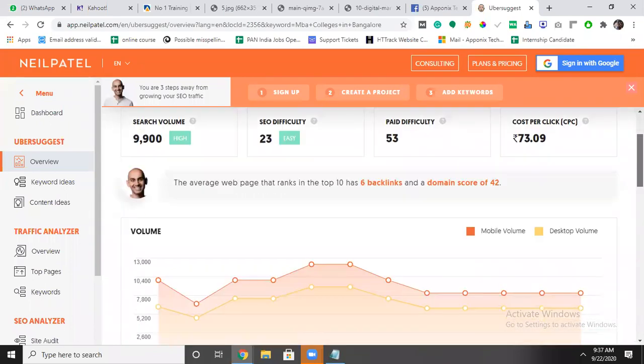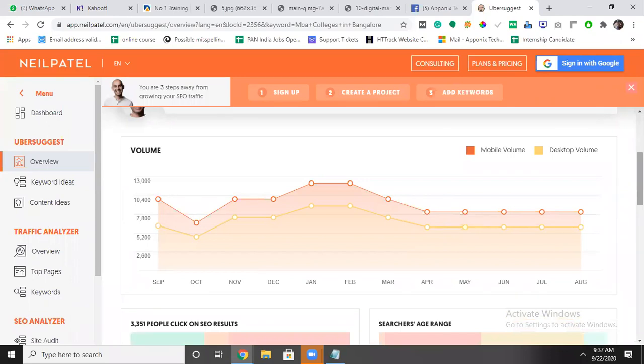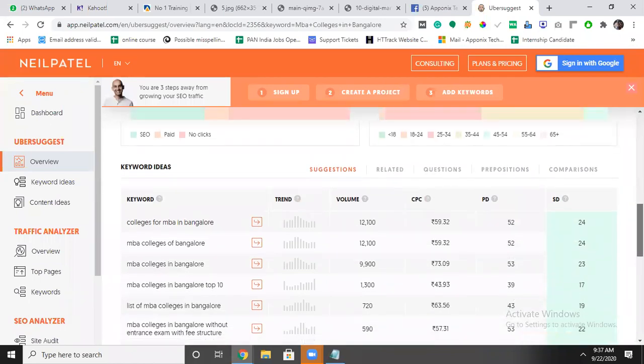About the keyword, I will come down and it will tell you more detail. If you see the trend graph, you can see that during January, February, March it was the peak, and also in September. In other months it's not much. We can say it is more popular during admission time only. People will search this keyword more, and it will also suggest similar keywords here.